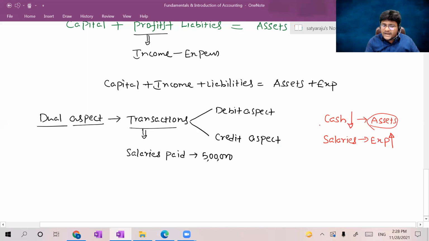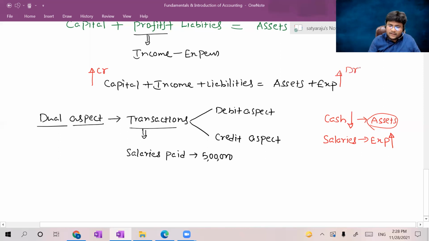Which aspect should be debited and which credited? Let me learn through the accounting equation. On the left hand side, capital plus income plus liabilities, if there is any increase, it should be credited.